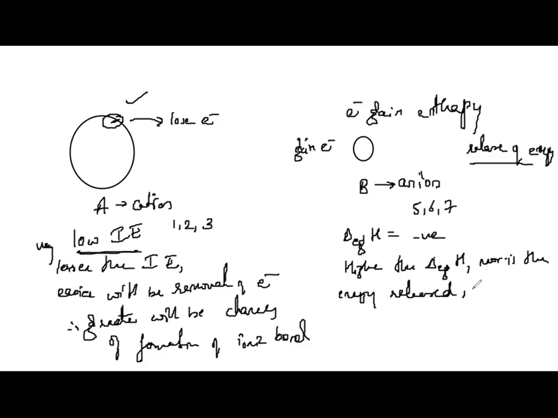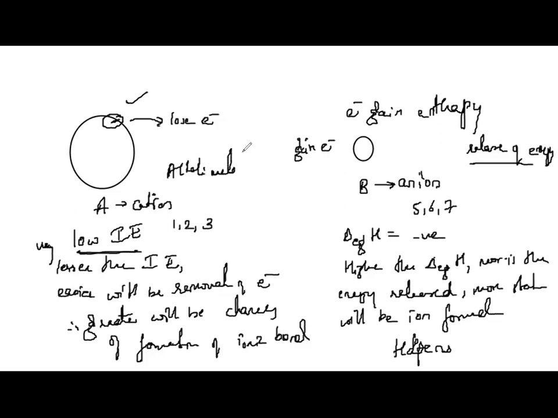And the more stable the ion formed will be. Yes or no? Consequently, the probability of formation of the ionic bond will be more. So halogens, for example, have very high electron gain enthalpy. On the other hand, alkali metals have a very high tendency, very low ionization energy, to lose electrons. Understanding? Are you all getting?